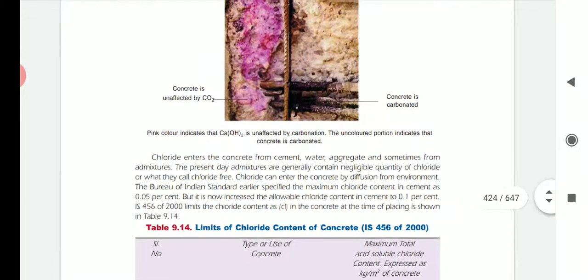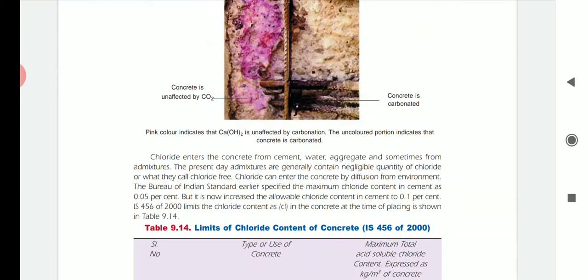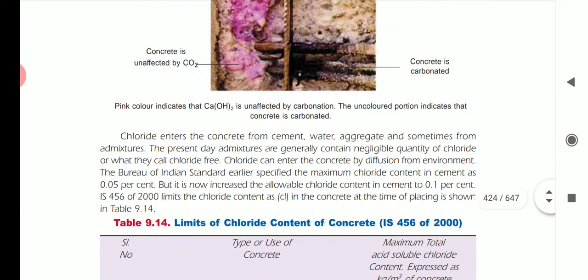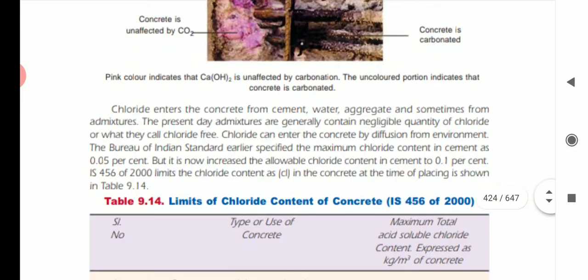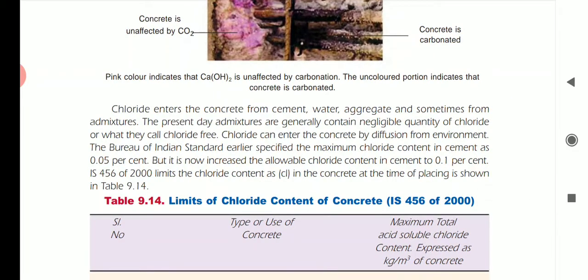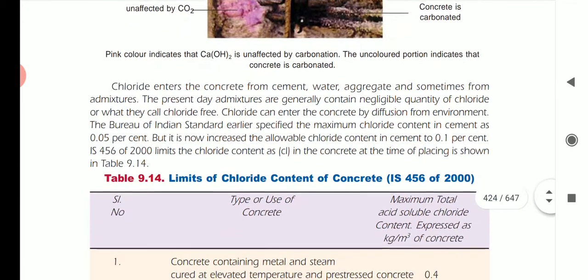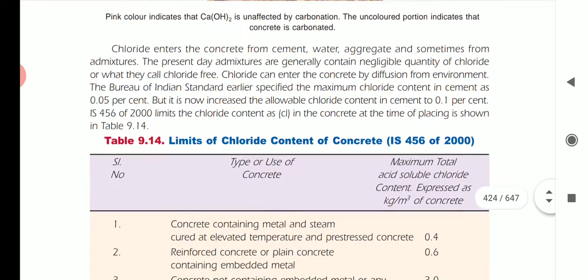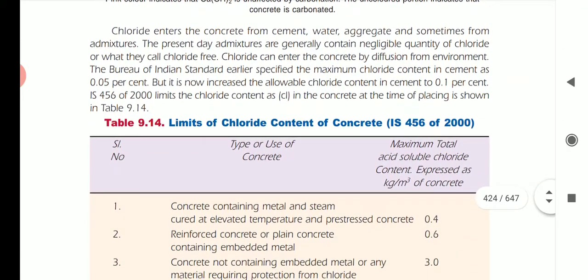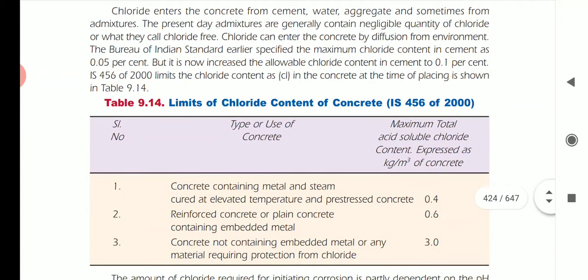Okay, so the chloride enters the concrete from the cement, water, aggregate, and sometimes from our admixtures. The present day admixtures generally contain a negligible quantity of chloride, or what they call chloride-free admixtures. Chloride can enter the concrete by diffusion from our environment, but the Bureau of Indian Standards earlier specified the maximum chloride content in cement as 0.05%, but it has now increased the allowable chloride content up to 0.1%.